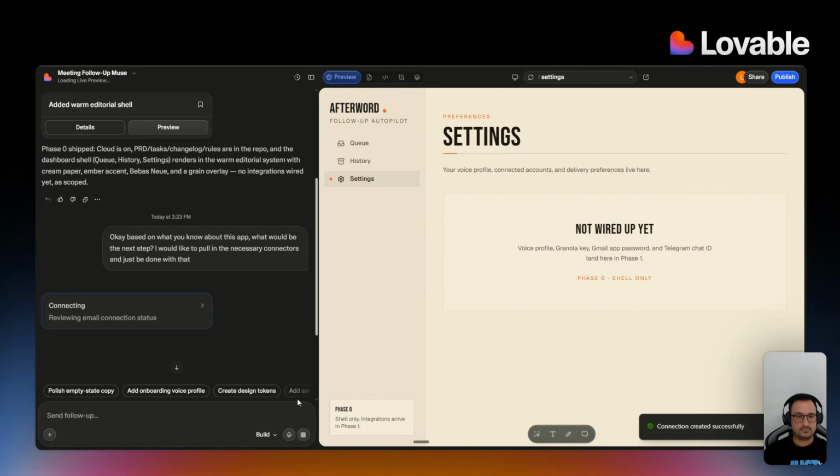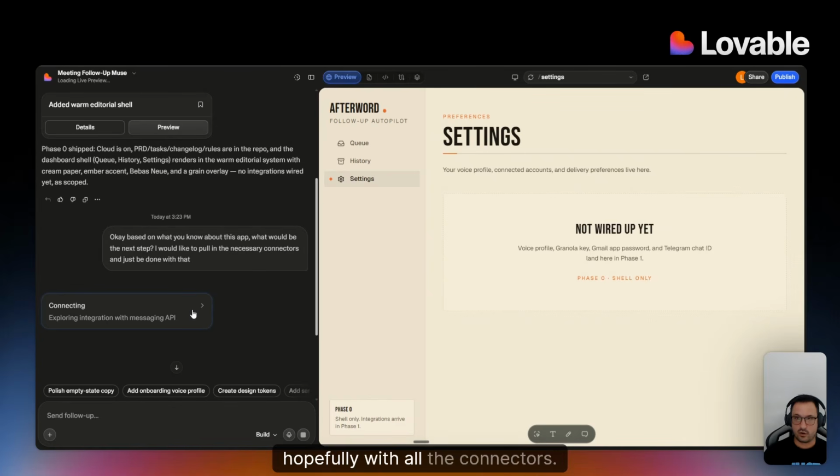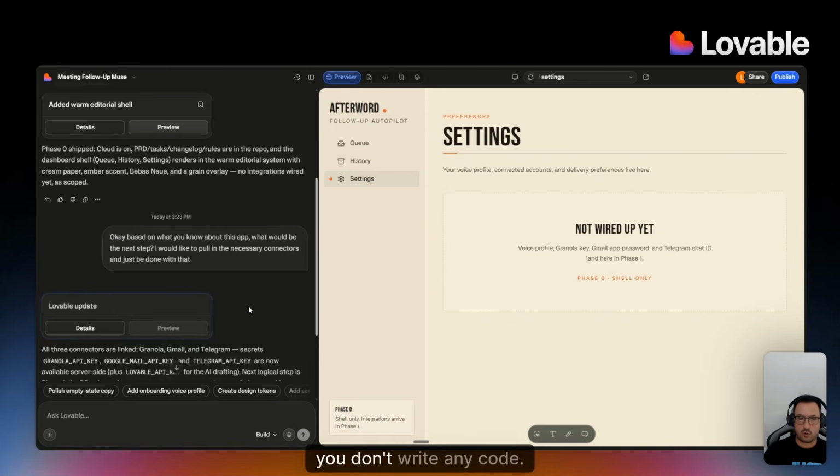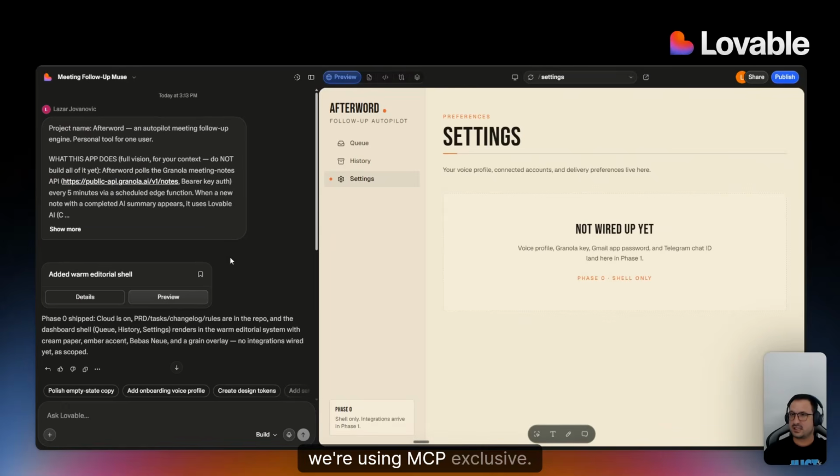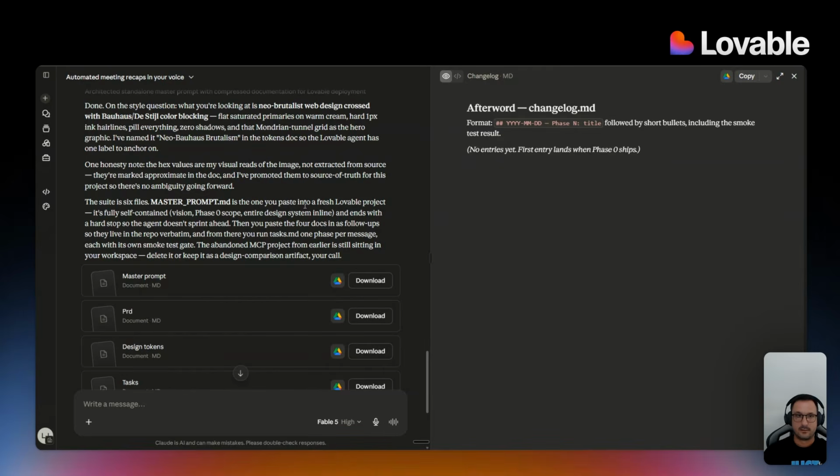So that's it, hopefully, with all the connectors, right? And again, no matter how many times you need to do this, as you've seen just now, you don't write any code. Okay, awesome. This is it. These are connected. Say the word and I'll just start it. Okay, so I'm not going to. In this one, we're using MCP exclusively. Okay, so I'll go back here, right?